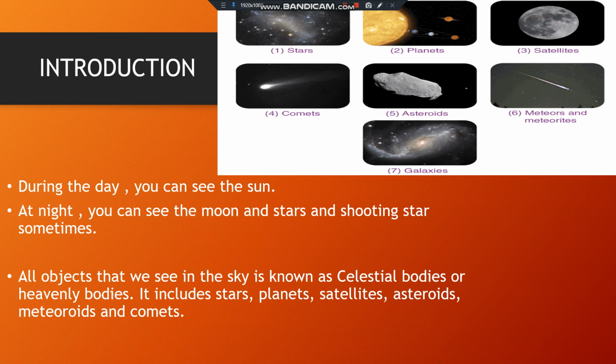We all know that during the day we can see the sun, and during night we can see the moon and many other stars as well as shooting stars. And whatever objects you see in the sky, maybe the moon, maybe the comets, stars, planets, asteroids, meteoroids, anything, everything you see in the sky, they are all collectively known as celestial bodies or heavenly bodies. What are the examples here? Stars, planets, satellites, comets, asteroids, meteoroids, galaxy. These all are our celestial bodies.